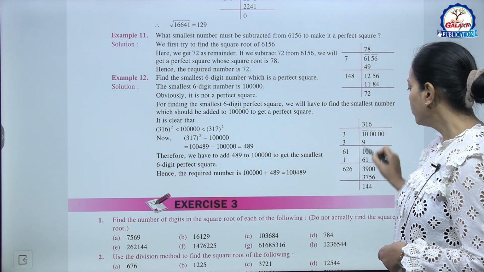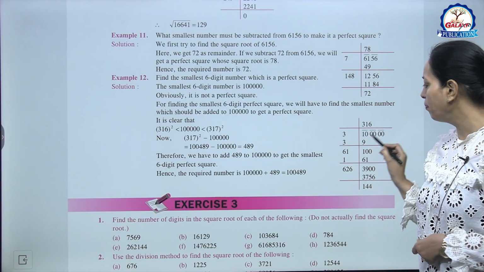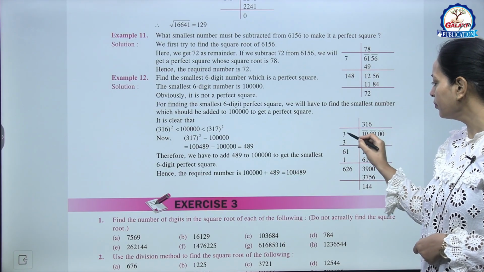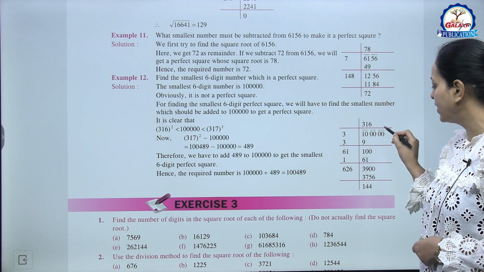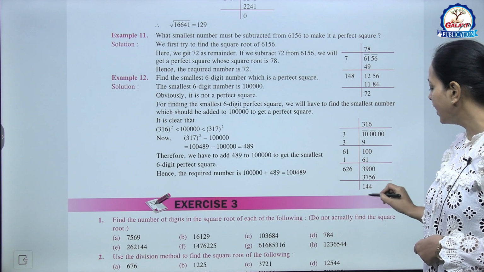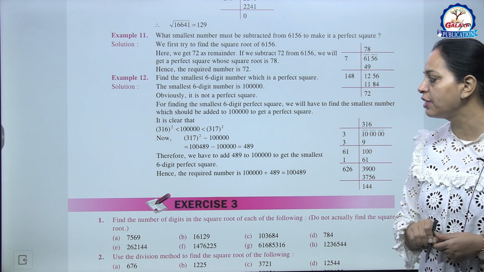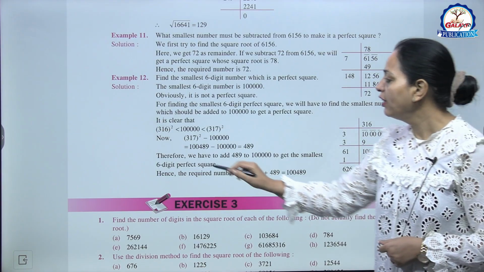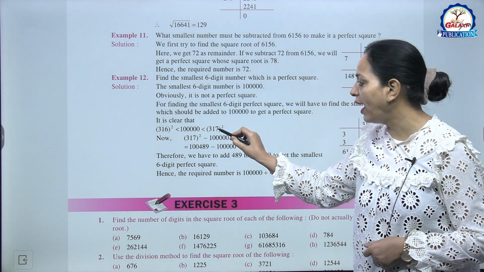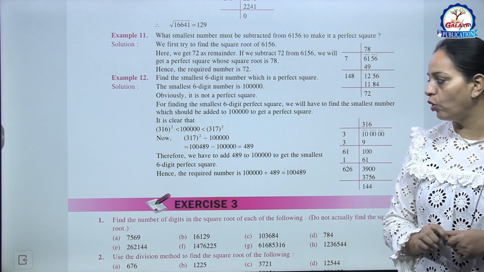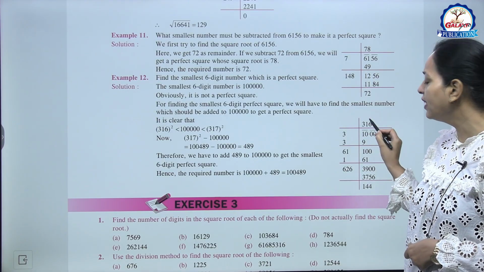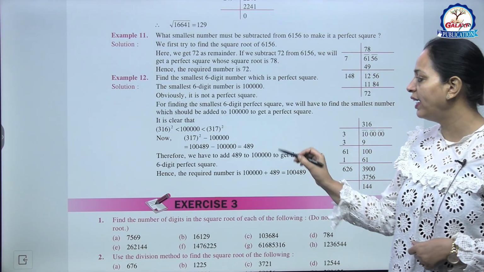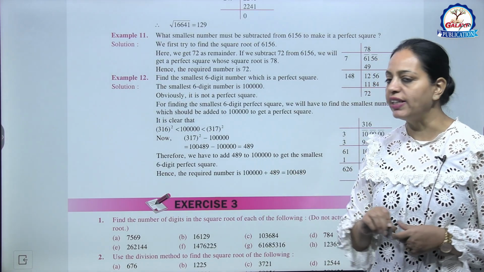So here now do by division method, make the pairs. So what we are getting? We are getting here 316 and 144 as remainder. It means this number is lying between 316 square and 317 square. Okay, it is greater than 316 square and less than 317 square.